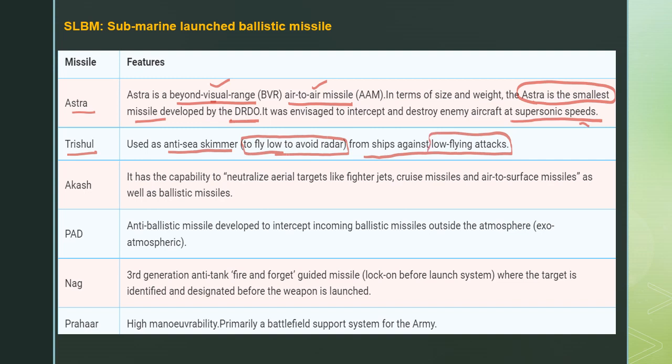And Akash, on the other hand, has the capacity to neutralize aerial targets like fighter jets, cruise missiles, and air-to-surface missiles, as well as ballistic missiles. So the Akash has a very special character. It targets fighter jets, cruise missiles, air-to-surface missiles, all the categories. And the PAD, it is nothing but the Prithvi category.